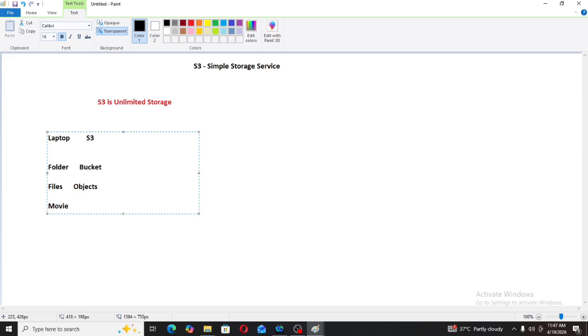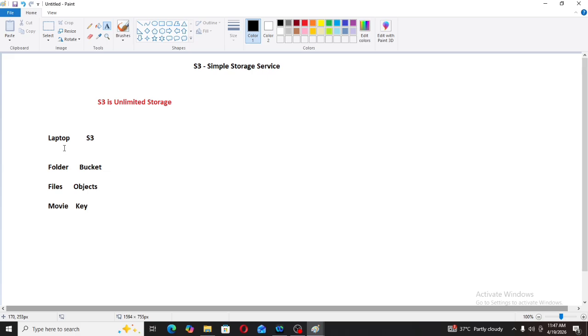And this movie, whatever particular file we are putting in our laptop, it can be a movie or any downloaded file or photo, whatever, in S3 we will see it as a key. So we are just replacing the names: instead of laptop there is S3, instead of folder there is bucket, instead of files we say objects, and instead of the movie, whatever we are putting, we will see it as a key. So we are just replacing those words.